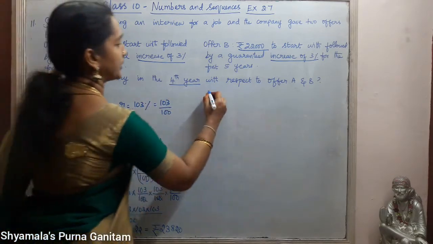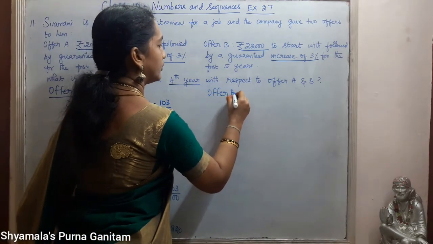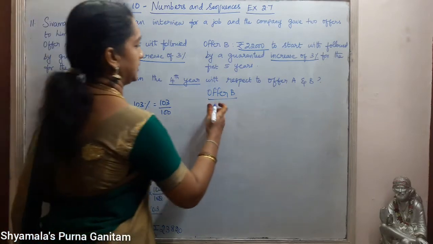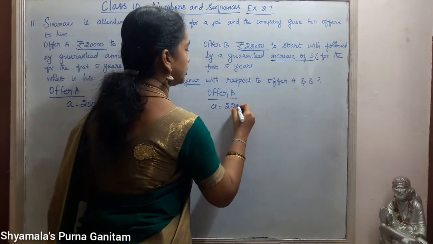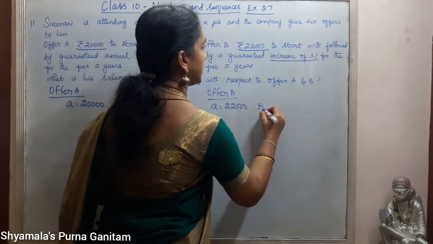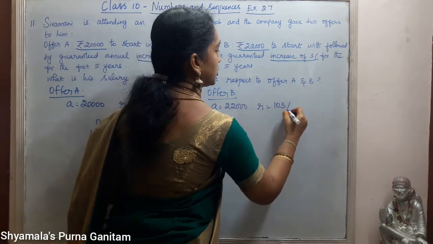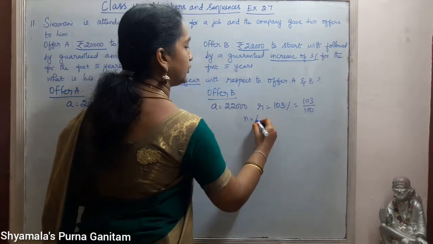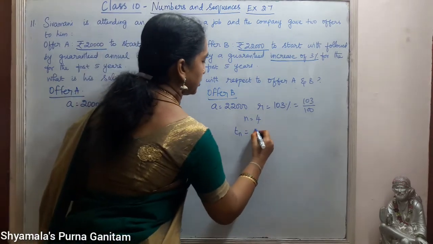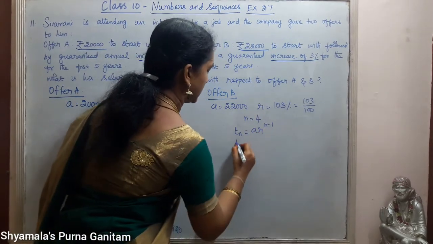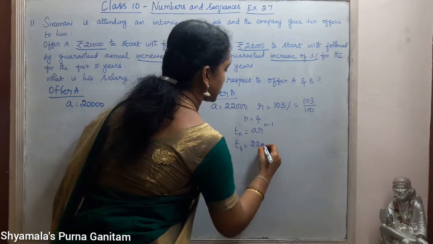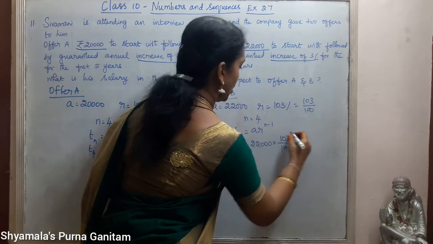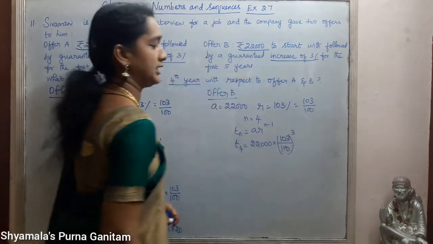Okay. So now offer B. For this, A is 22,000 and R is 3%, so that is 103 by 100, and N is equal to 4. So Tn is equal to A into R power n minus 1. So T4 is equal to A, 22,000, into R, 103 by 100, whole power 3. So 4 minus 1, that is 3.